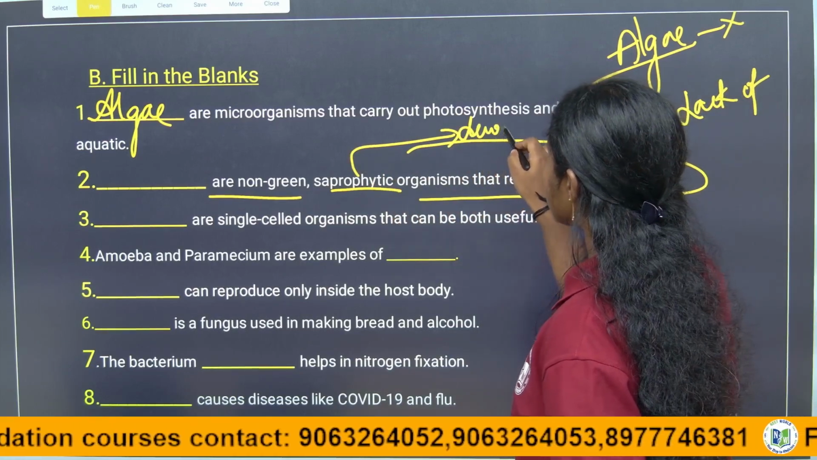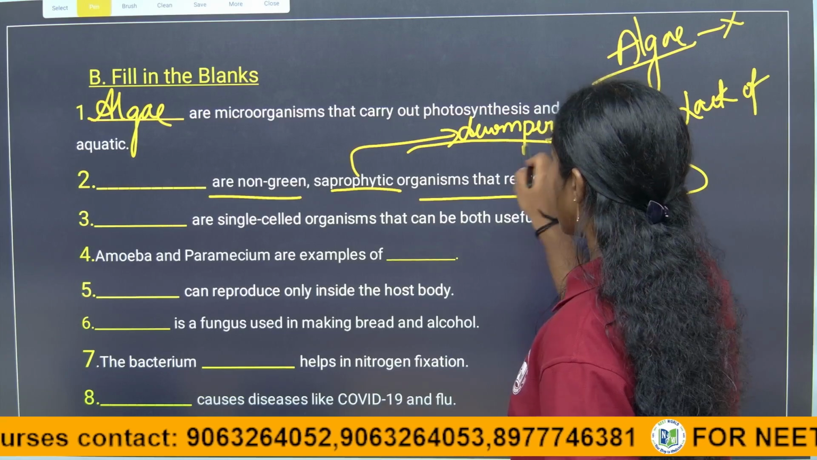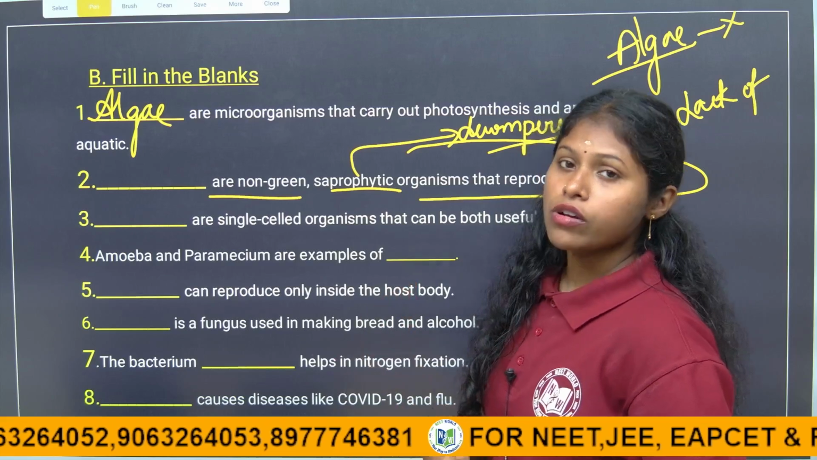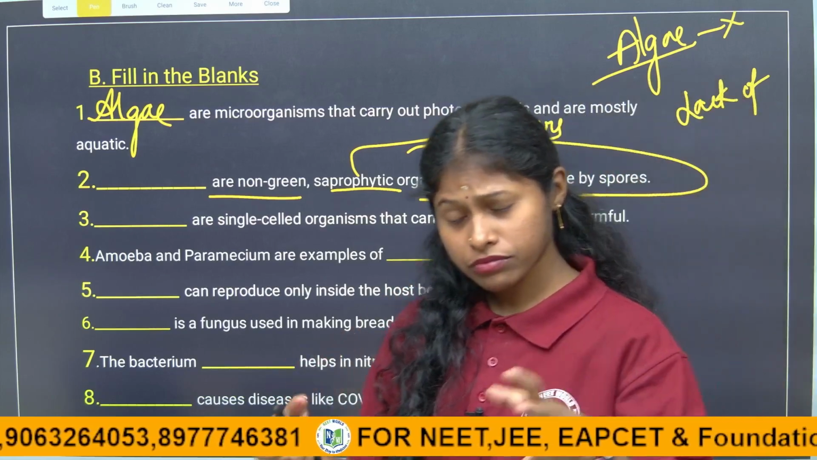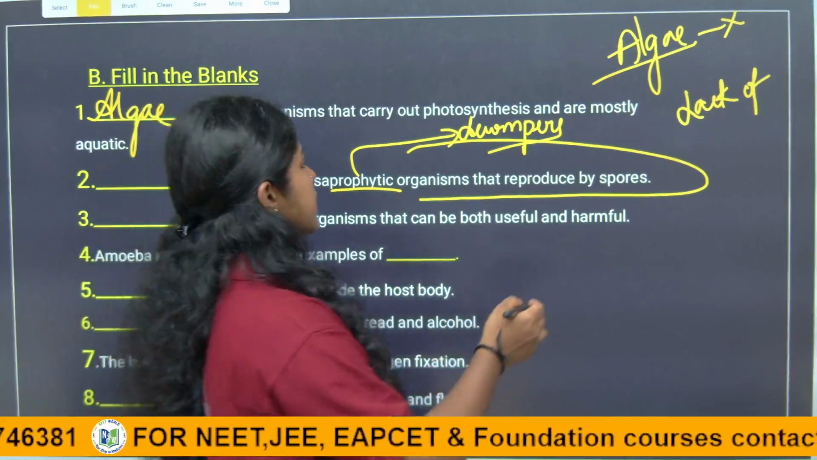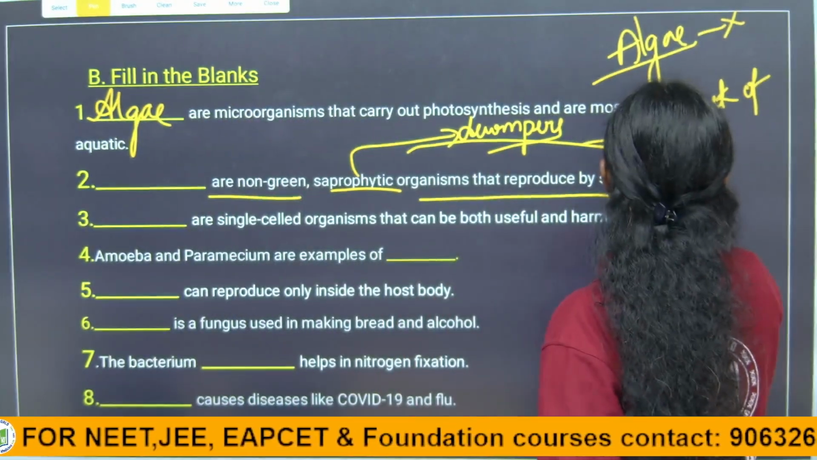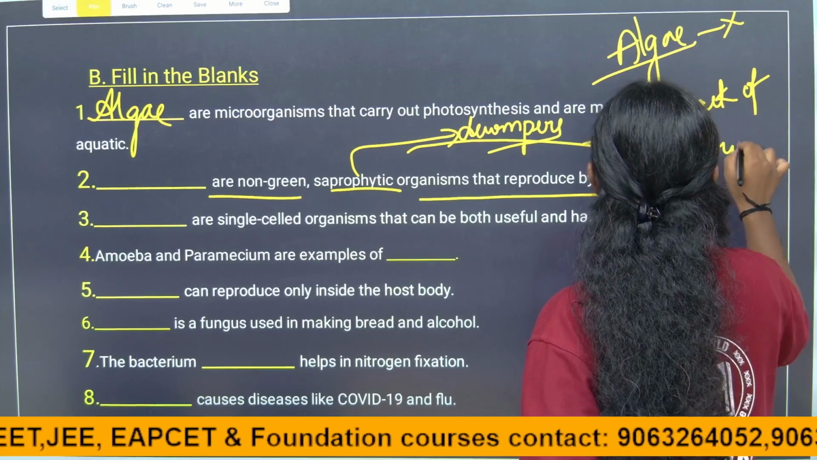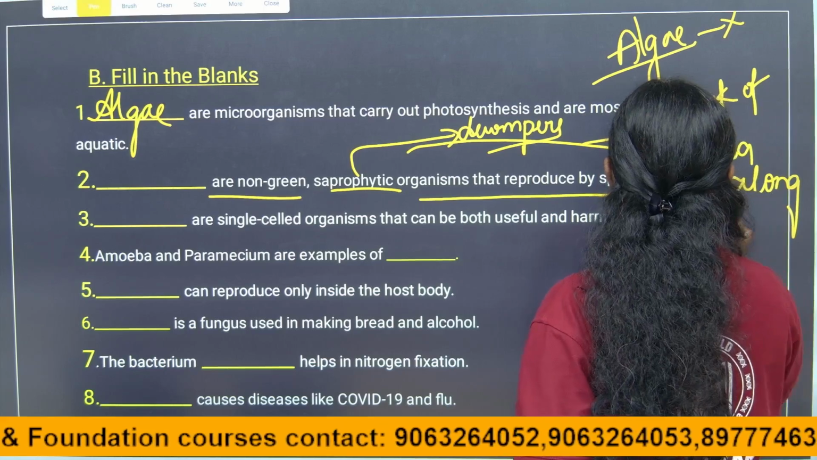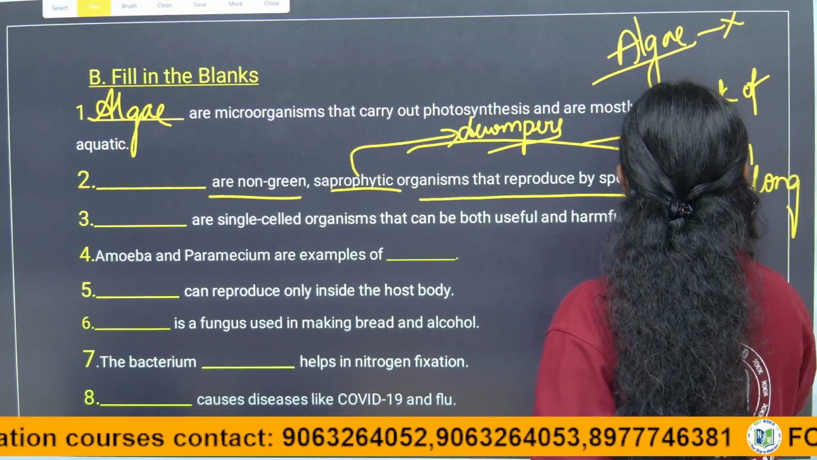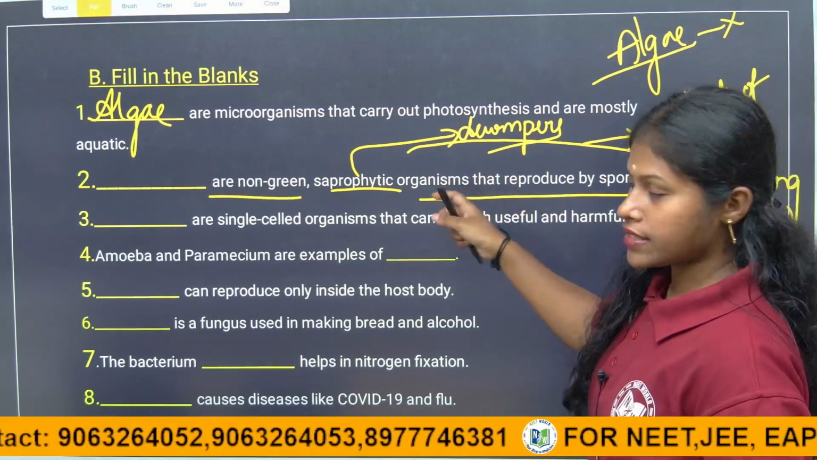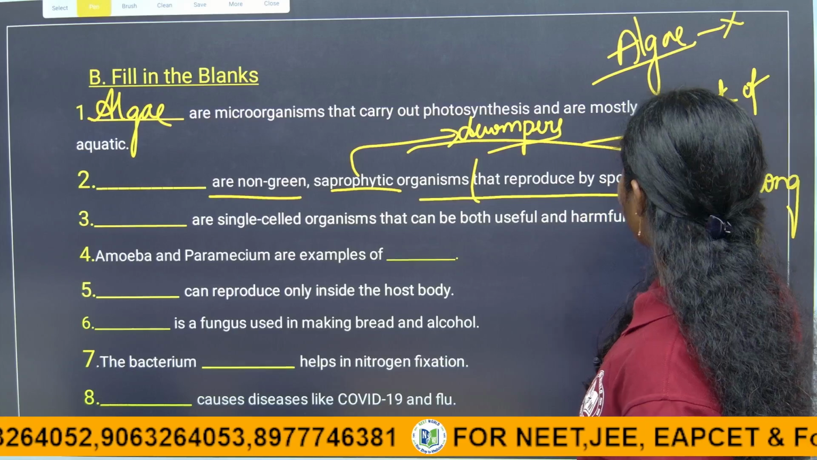What are saprophytes, children? They can act on dead and decaying matter, right? So we know the primary example is the breakdown of complex organic materials like dead plants and animals, which break down easily by bacteria along with fungi, right? So the answer may be bacteria also. So let's see the next sentence: saprophytic organisms that reproduce by spores.